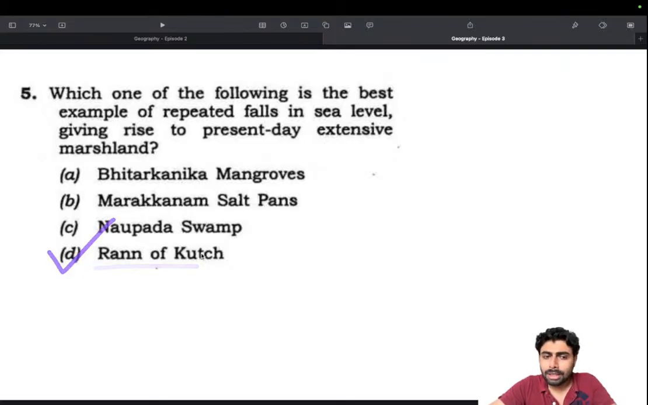Okay, it could be the other way around, but this fits the description very well because of the picture of Rann of Kutch I have, and what all things I know about Rann of Kutch makes sense with regard to this question. So I chose that, and that's how we arrive at the answer.